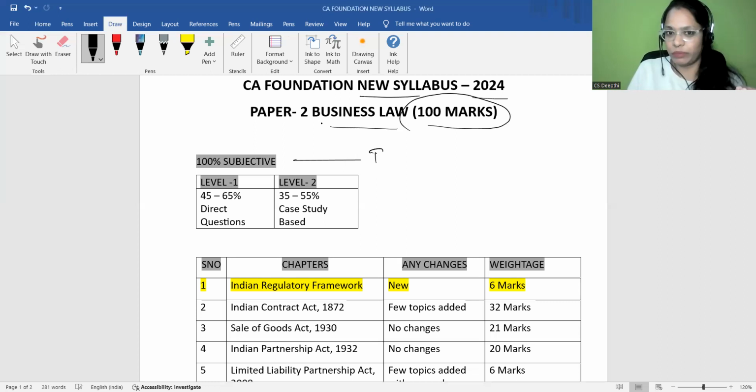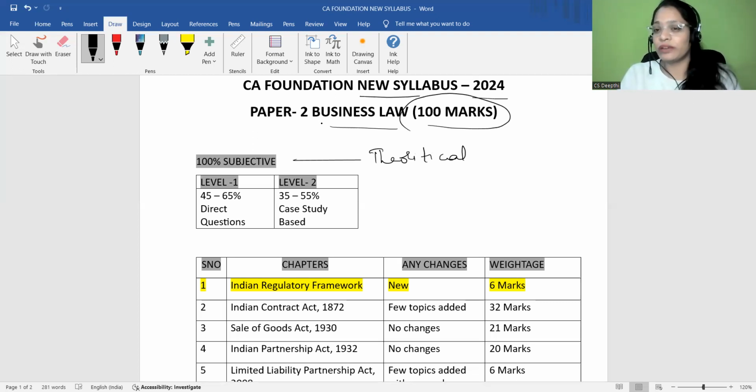This law paper is a subjective paper. That means it's a theoretical paper, right? In the sense that you have to be really perfect with presentation. In an objective paper, it's okay, you're going to read and understand each and every line in detail, that is well and fine. But here, you can't deal in that way. The strategy should be entirely different.